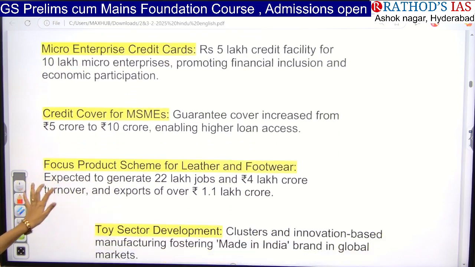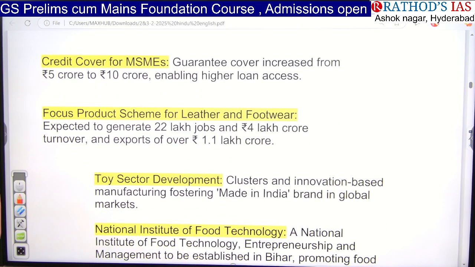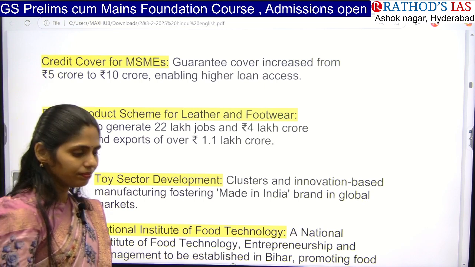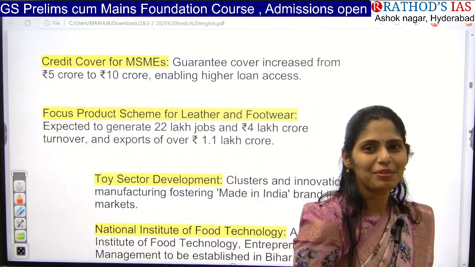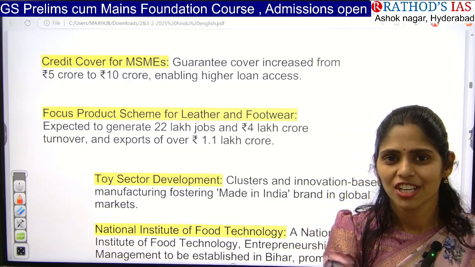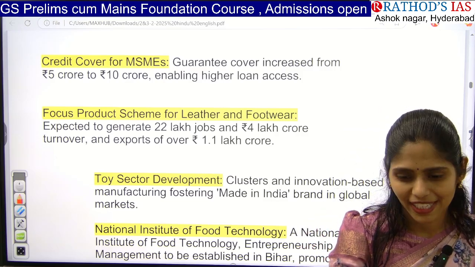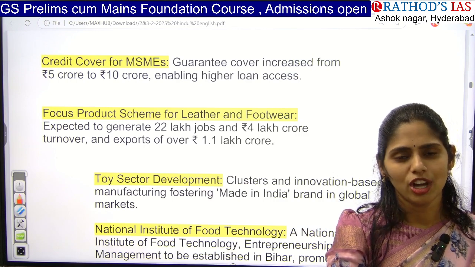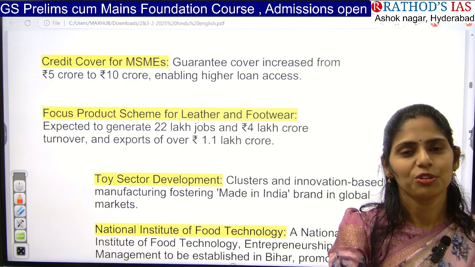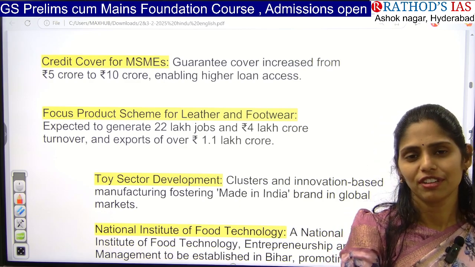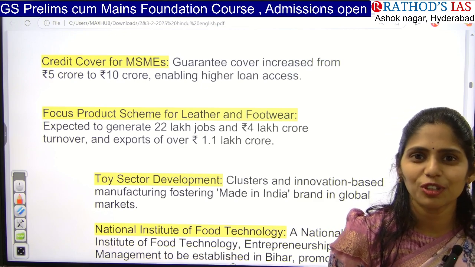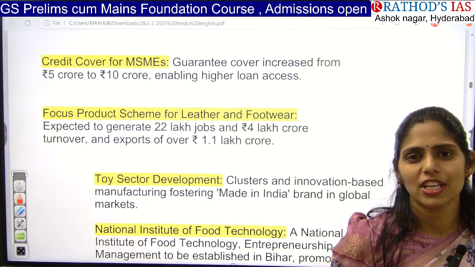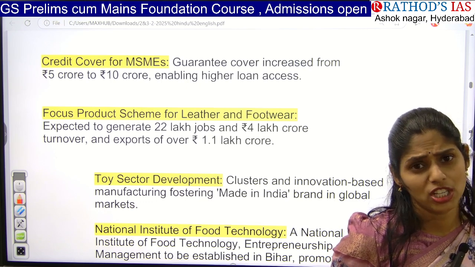And next one is they are also focusing on leather and footwear this time. So they want to generate around 22 lakh jobs and 4 lakh crore turnover and exports of around 1.1 lakh crore in leather and footwear. Because you know that footwear is very important and even it is related to our prestige. So how many pairs of footwear will you change per year? Normally, we can't use a single footwear for a year, right? I don't know whether you will or not, but I won't. Normally I change my footwear once every 3 to 4 months.